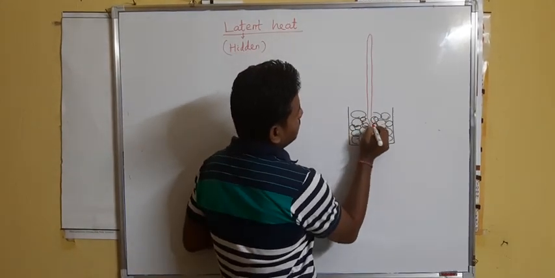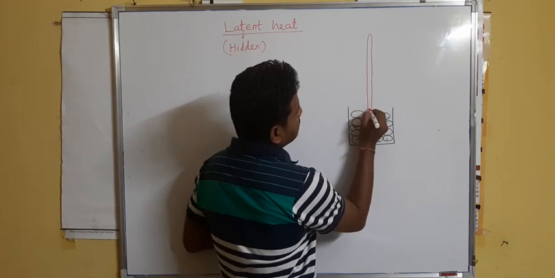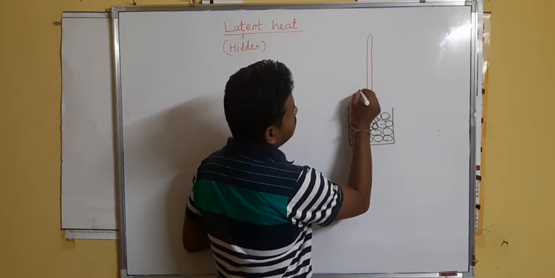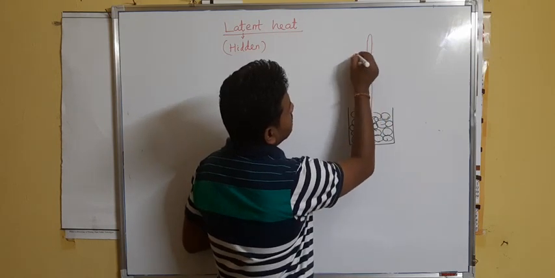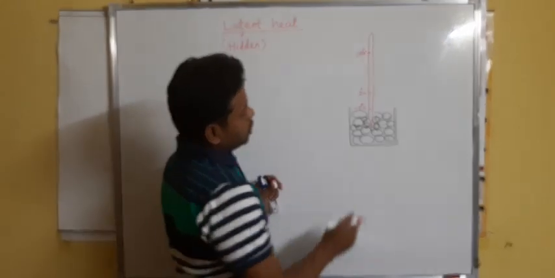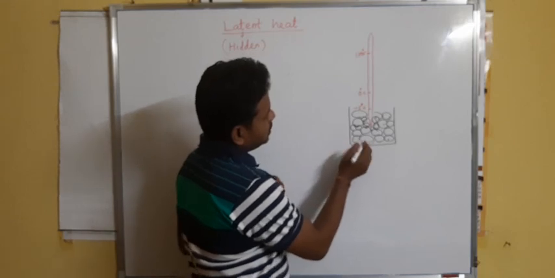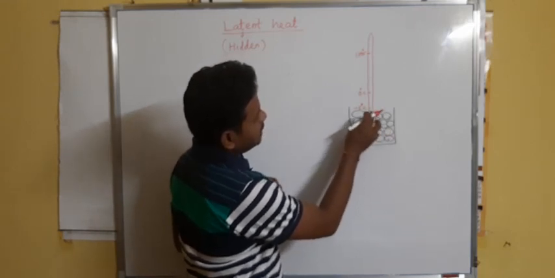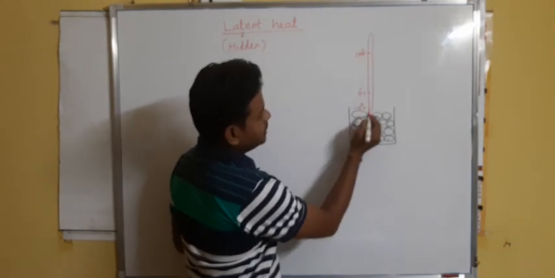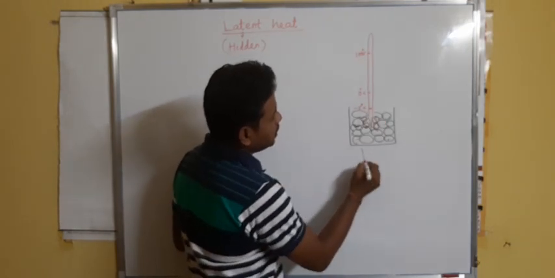Say the temperature of the ice is -5 degree centigrade, and let this be 0 degree centigrade and this be 100 degree centigrade. So first you will record the temperature of the ice, and it is showing -5 degree centigrade. Then you will heat it.